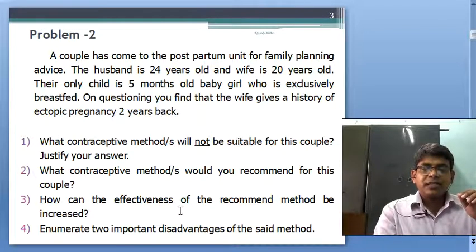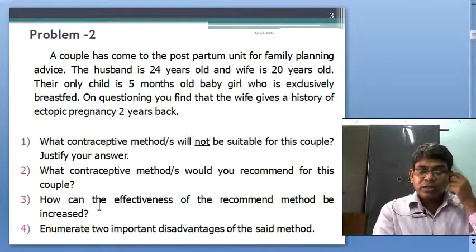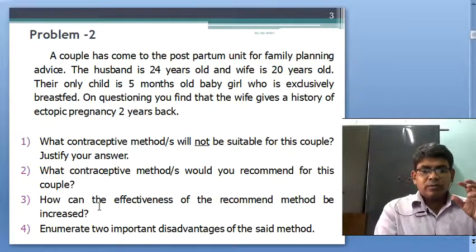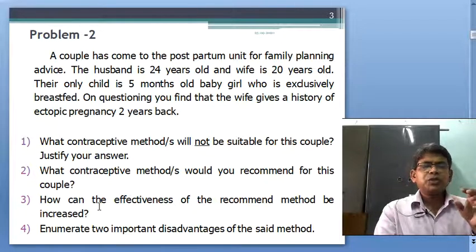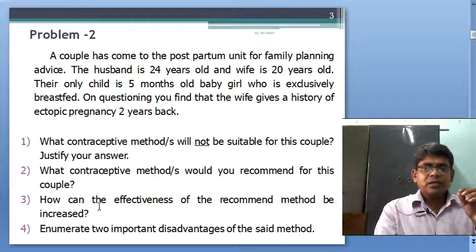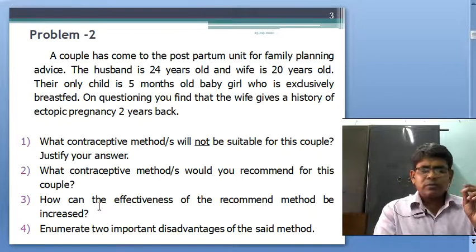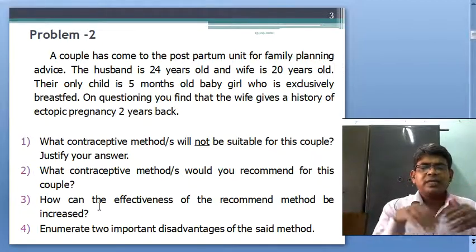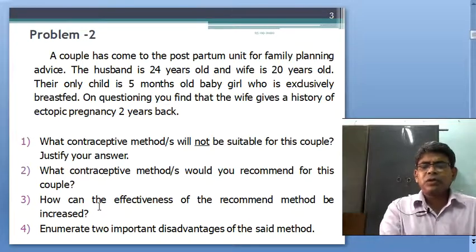How can the effectiveness of the recommended method be increased? Yes, you have already been taught that to increase the effectiveness of condom, we should apply spermicide jelly, and sponge is not much suitable. Spermicide jelly can increase the effectiveness of condom.